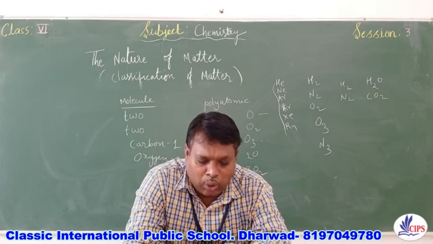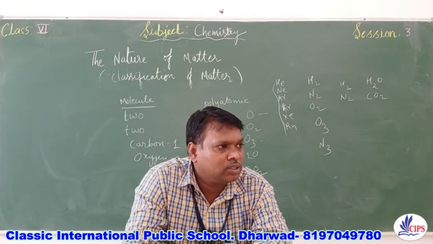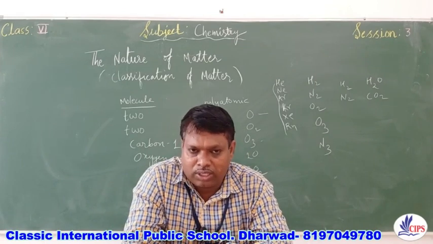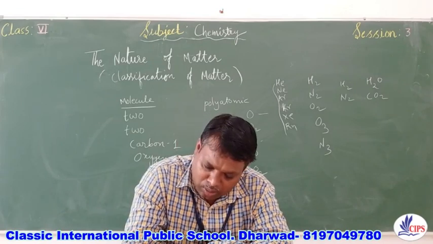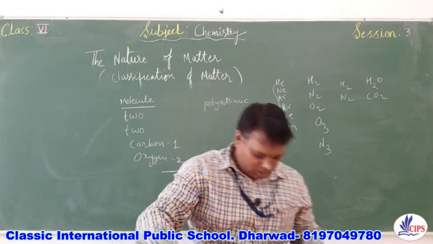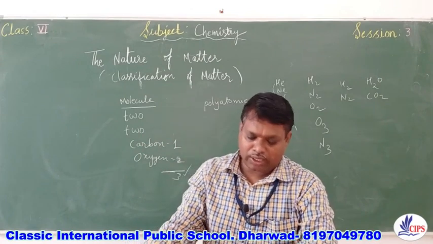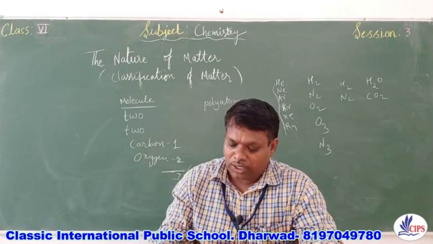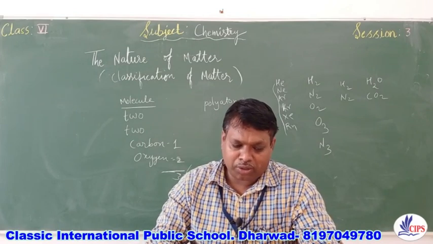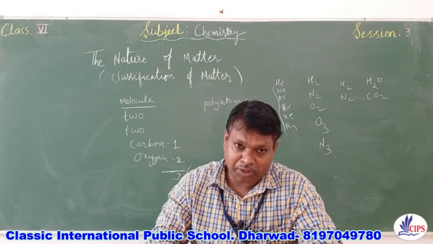Ozone is a monoatomic element. It is a triatomic element. So it is false. Carbon dioxide contains 3 atoms in total. True. It is because one carbon and 2 oxygen. So total atom is 3. So it is true. Now let us talk about the objective questions which are given on page number 52.